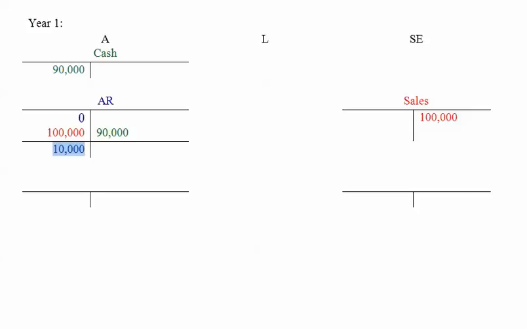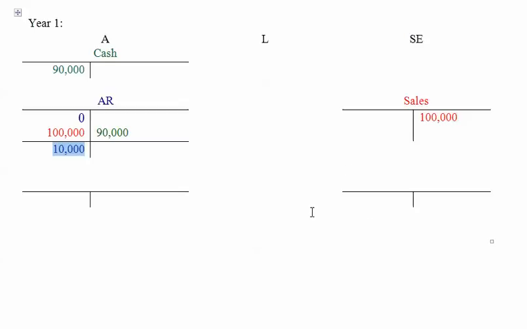Well, management or any company knows pretty certainly that they're not going to collect all their receivables. So knowing that, we are in essence overstating our assets and overstating net income, because you're basically knowing that not all of these will be collected, meaning not all of these sales were good sales. So what management needs to do in accordance with the rules is that they need to reduce their assets and reduce their shareholders' equity for the amount they think they're not going to collect.